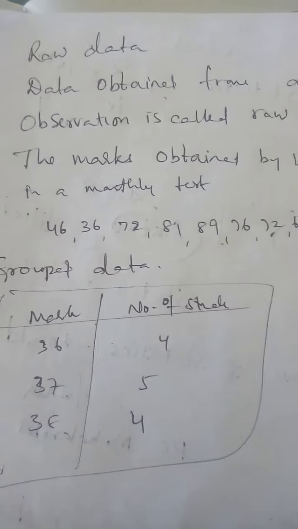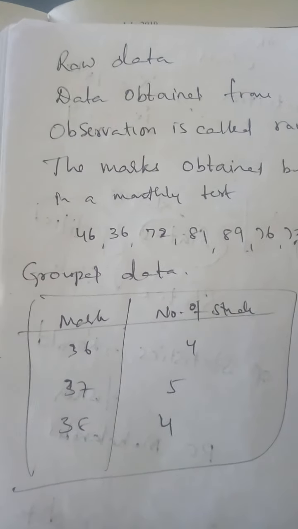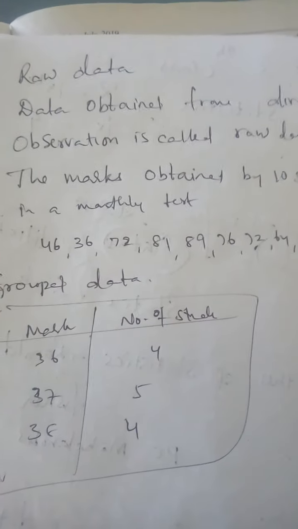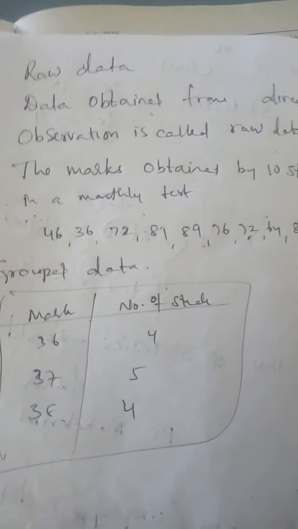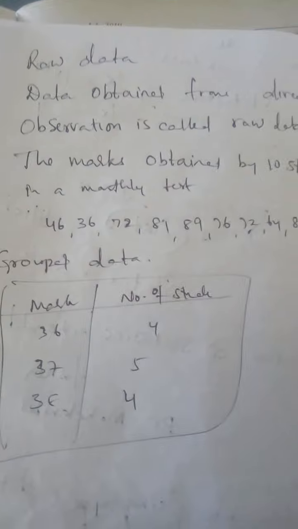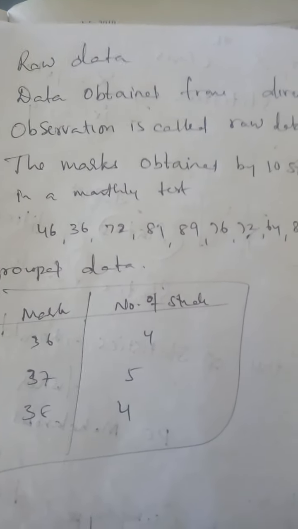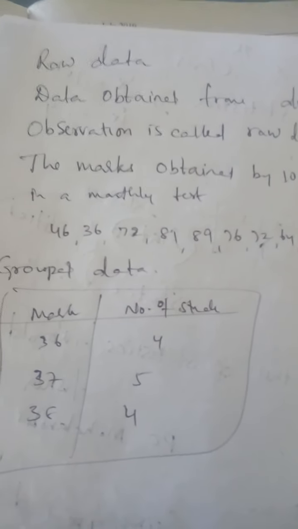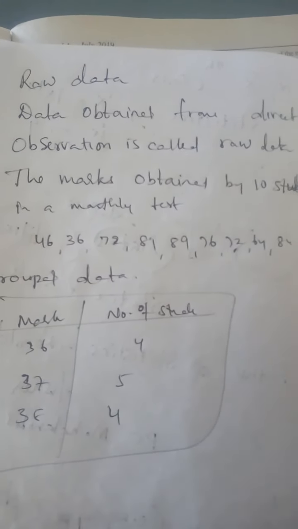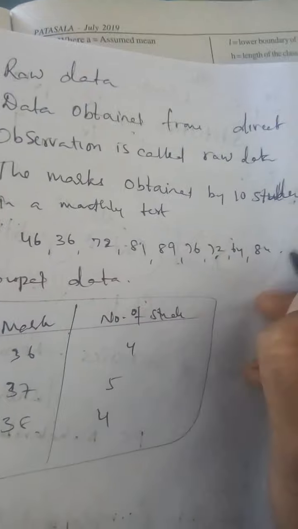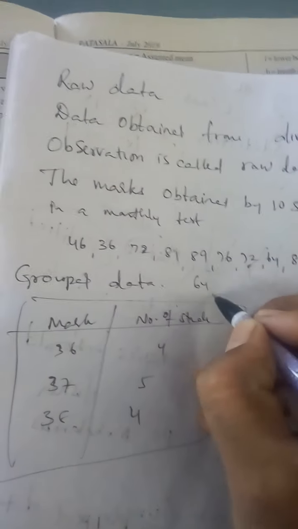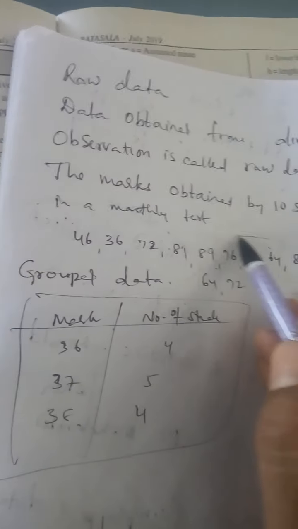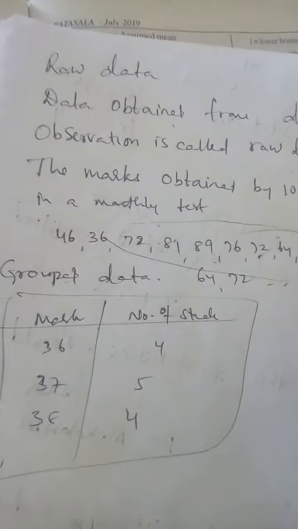Data has two types: raw data or ungrouped data, and grouped data. Data obtained from direct observation is called raw data. For example, consider the marks obtained by 15 students in a mathematics test out of 100 marks. See children, the data here is in raw form.